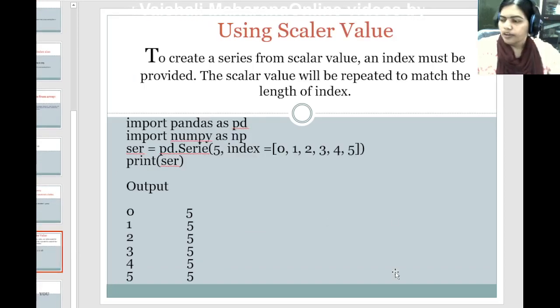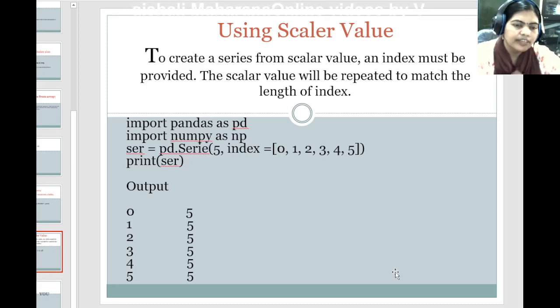Now here is one more way by which we can create the series, using scalar values. How can we do it? On the screen you can see, first of all we have to import pandas and numpy in our program. Then inside the series method we give a single value.